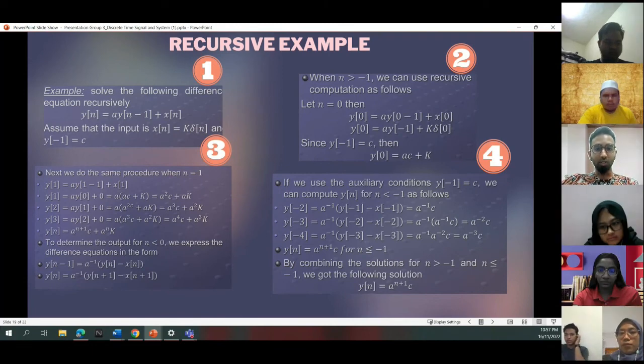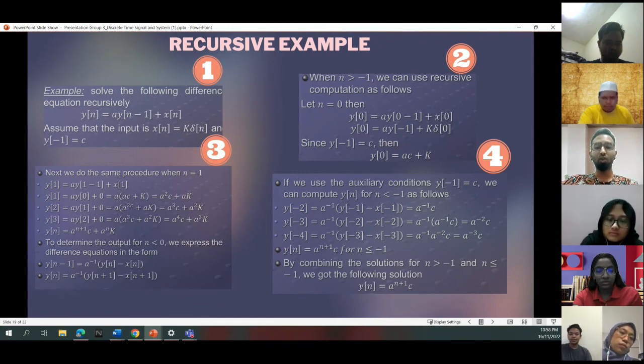If we use the auxiliary condition y[negative 1] equals c, we can compute y[n] for n less than negative 1, which is negative 2, negative 3, negative 4, and so on. And y[n] equals a to the power of n plus 1 times c for n less than or equal to negative 1. By computing the solution for n larger than negative 1 and n less than or equal to negative 1, we get the following solution: y[n] equals a to the power of n plus 1 times c.